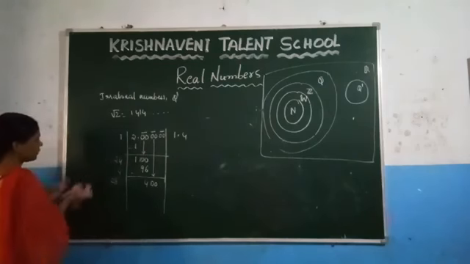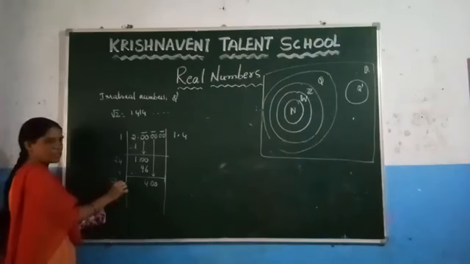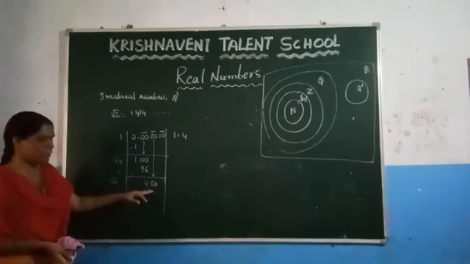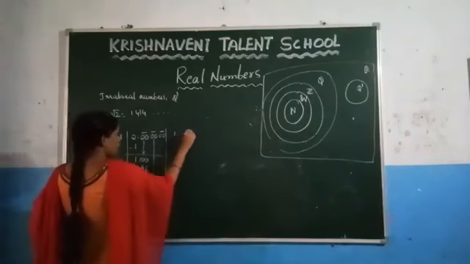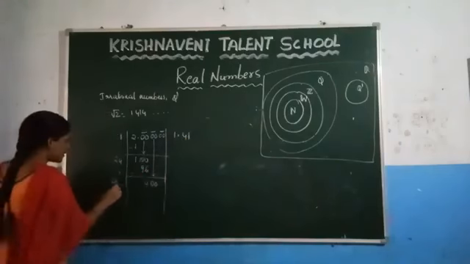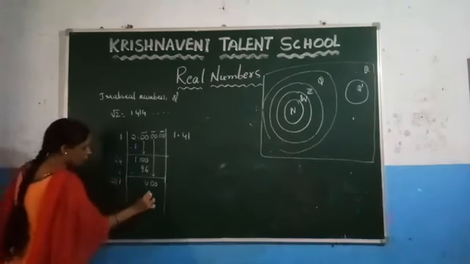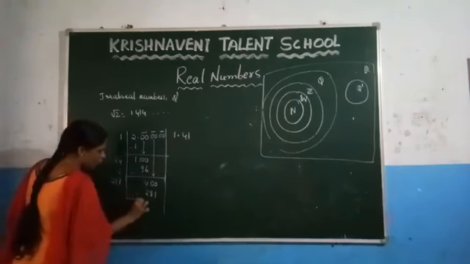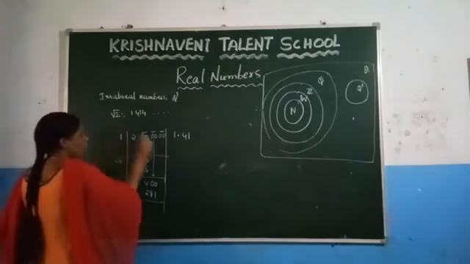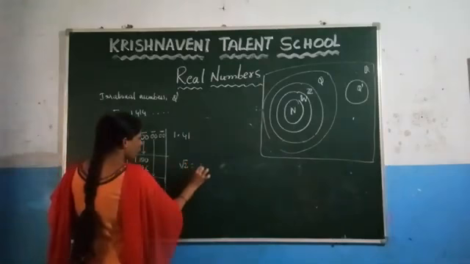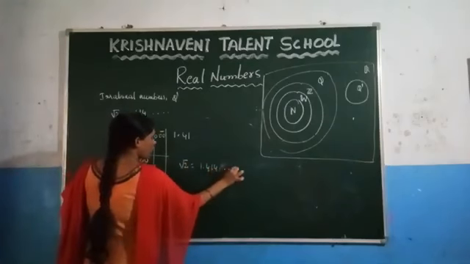Again you have to find one number such that if you multiply those numbers, you get a number less than 100. After solving, you get 1, so 281. Now again subtract. After solving like this, you will get the value of root 2 as 1.414 and so on.